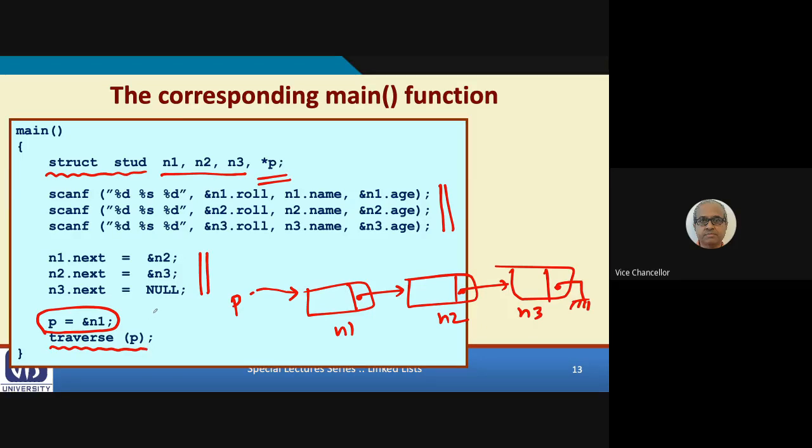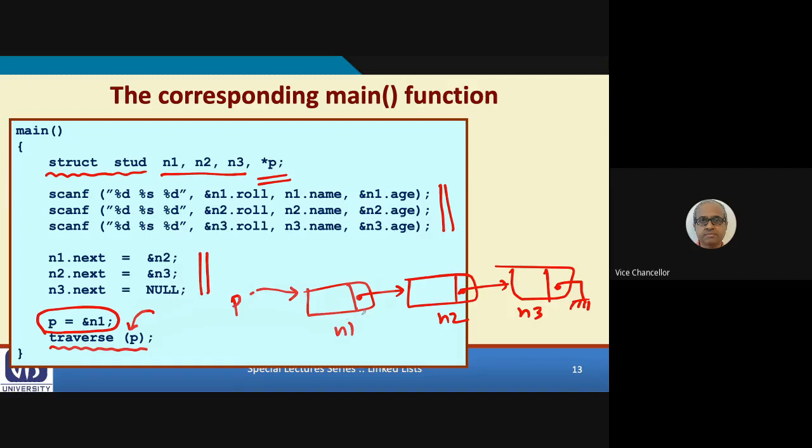That is why I am passing this p as a parameter. This p is the address of n1, right? So when we write the function traverse p, we have to remember that my parameter is actually a pointer. It represents the address of a structure variable.